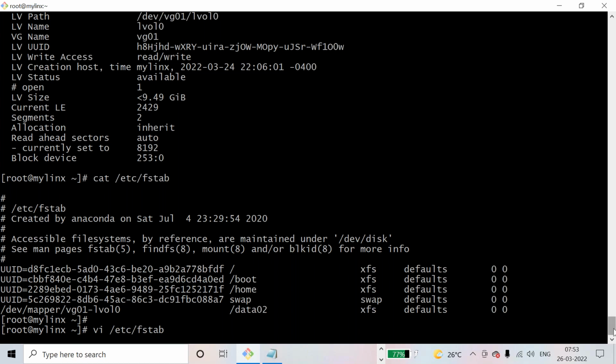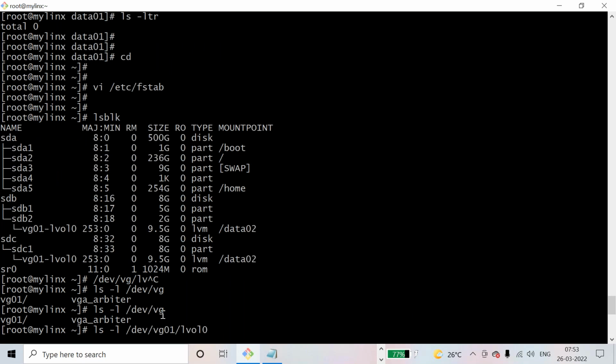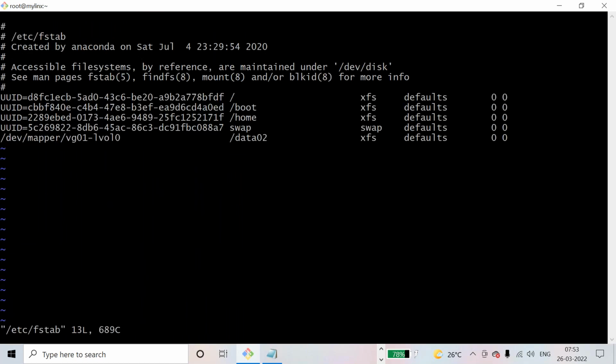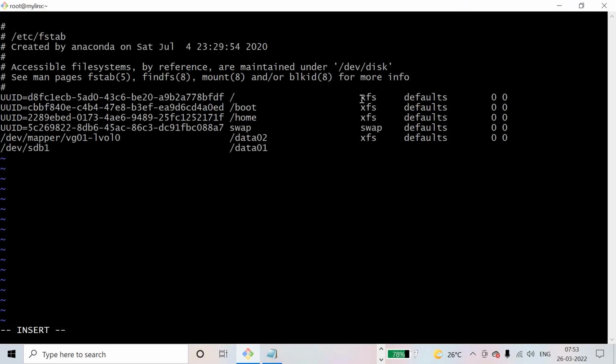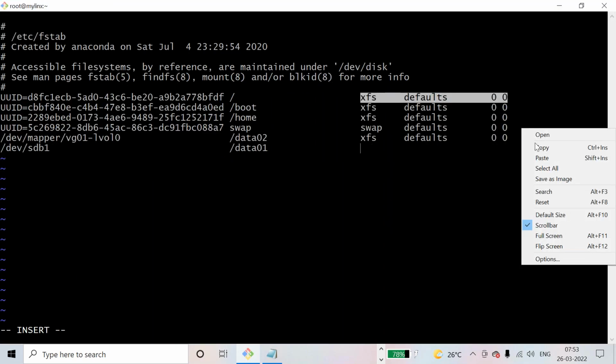Now my entry is not on an LV. My entry is on an individual disk. Yesterday I created two file systems. One is an individual file system, one is on a VG, right? So let me create an entry for the individual file system. Escape, O, /dev/sdb1. This is my entry. Okay, and /data01. Okay, remaining entries I will copy from my root file system, paste.